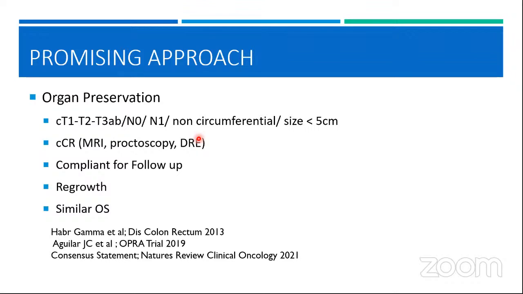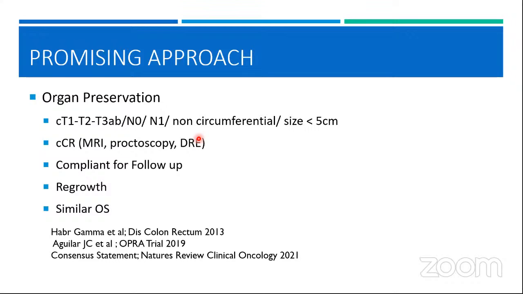So this looks a very attractive approach, and you can further increase your pathological complete responses, or you can increase your response rate from the conventional 20 to 30% if you decide to add consolidative chemotherapy also along with the neoadjuvant. So if you do a TNT approach, your organ preservation rates are going to further increase.